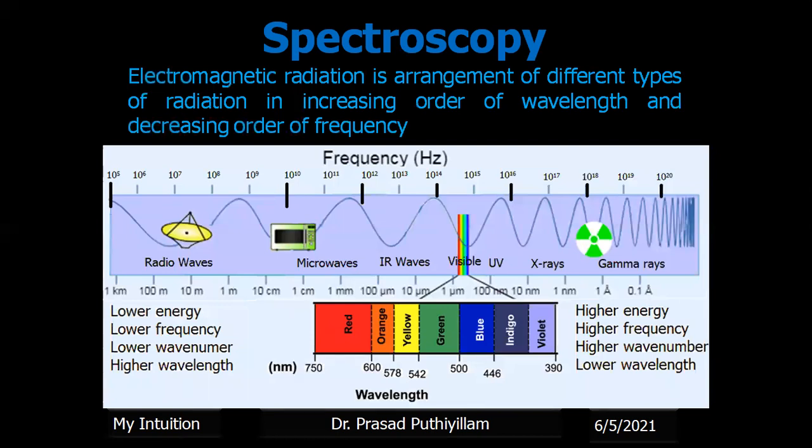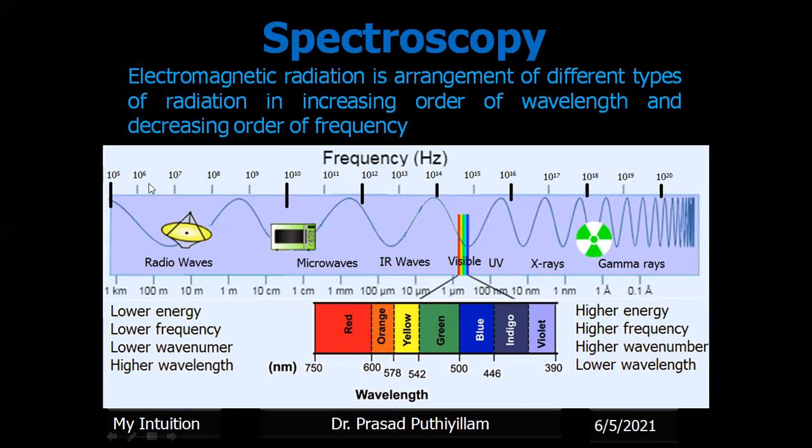Now, coming to spectroscopy, the electromagnetic radiation spectrum. The electromagnetic radiation spectrum is the arrangement of different types of radiation in increasing order of wavelength and decreasing order of frequency, or vice versa. Here, on the left-hand side, I have written the lower energy. You have already seen what energy, frequency, wave number, and wavelength are. If you are not clear with that, go back to that video and watch it once again. Then it's easy to understand this concept.